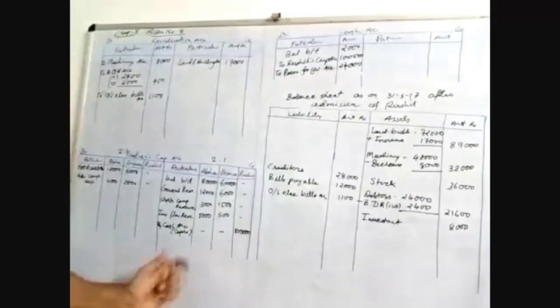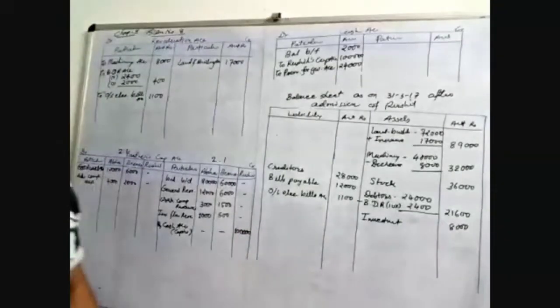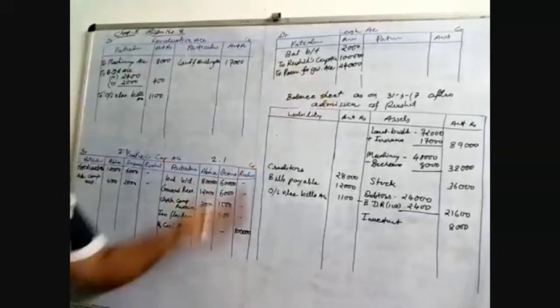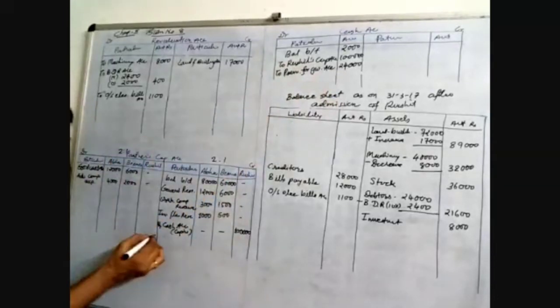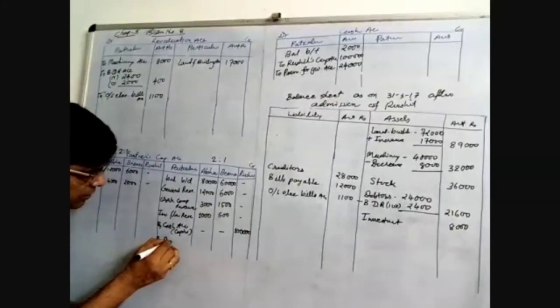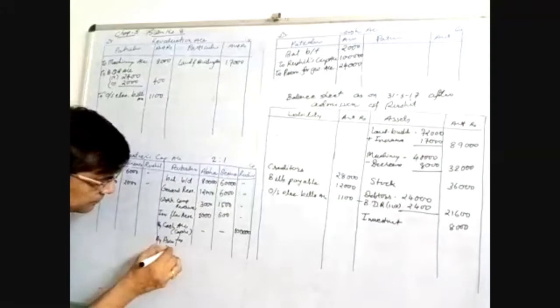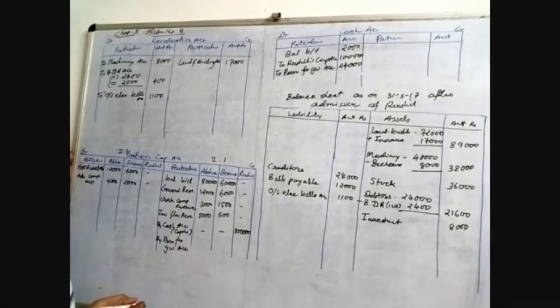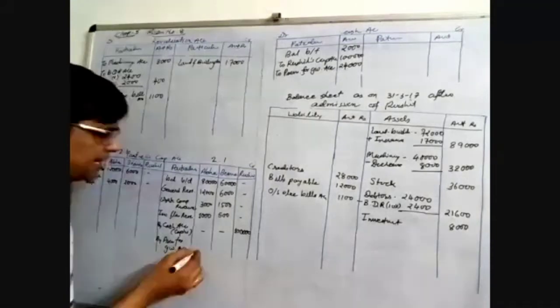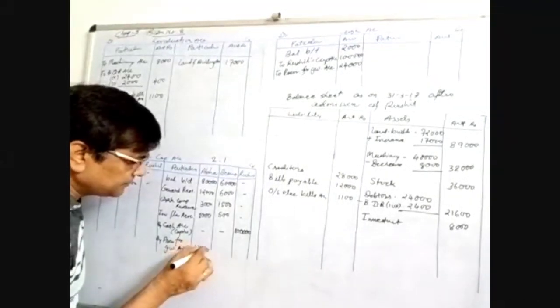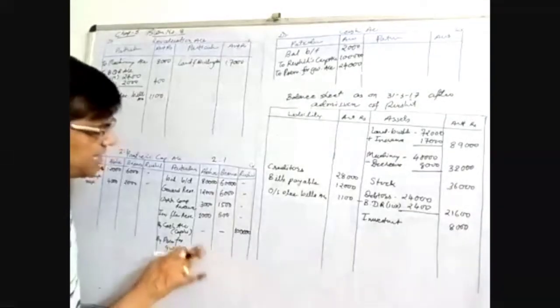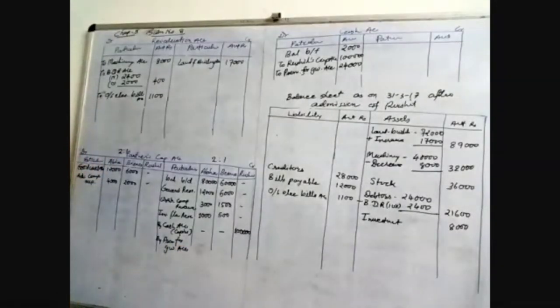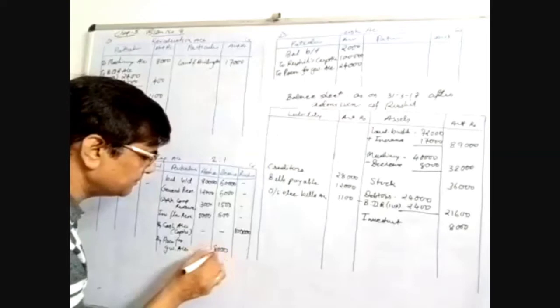Next is premium for goodwill account debited to partners' capital account credited. Premium for goodwill account we don't have, so the first posting is not possible. Now on the partners' capital account credit side, premium for goodwill account. GW means goodwill, keep that in mind. 24,000 is distributed among the partners in the sacrifice ratio of 2:1. So distributed there, it is 16,000 and 8,000.